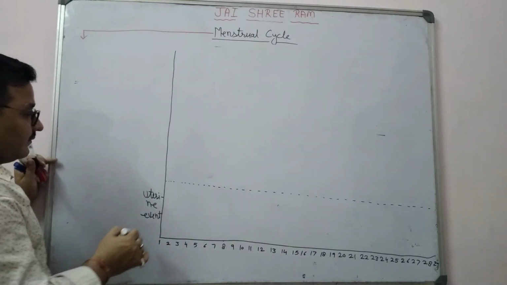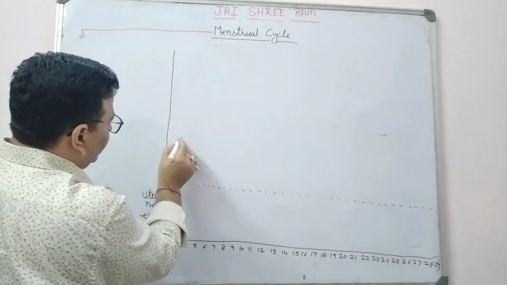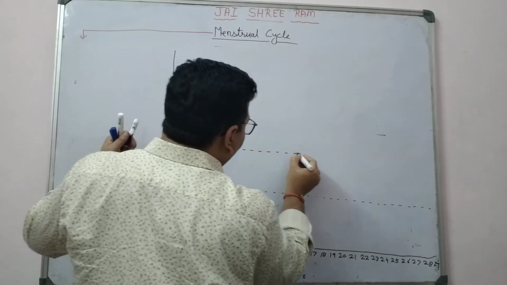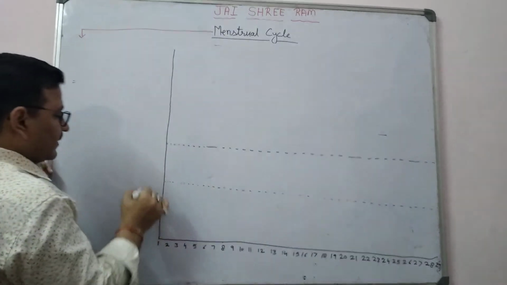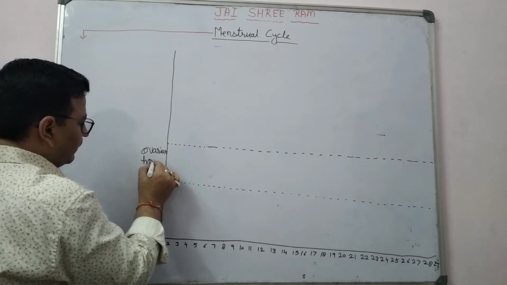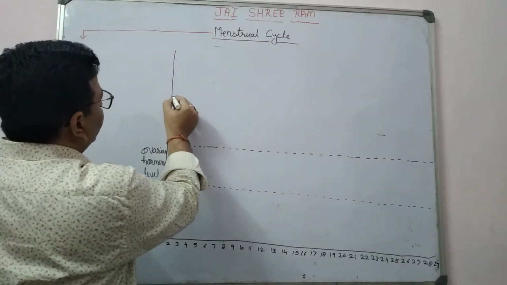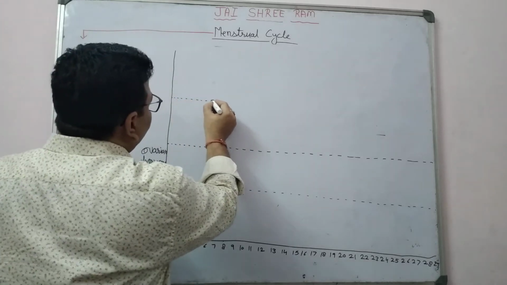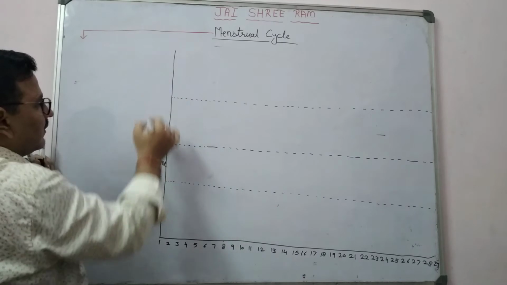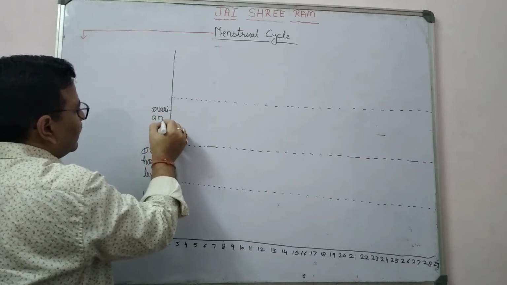The next column represents the ovarian hormone level. Then the next column you mention the ovarian event.